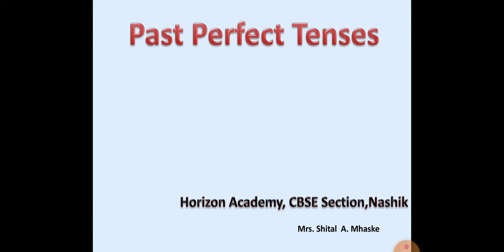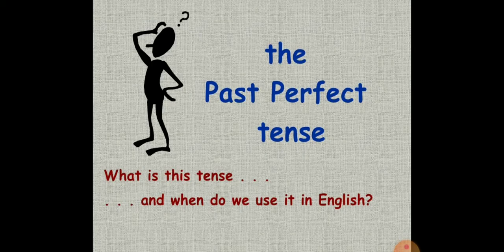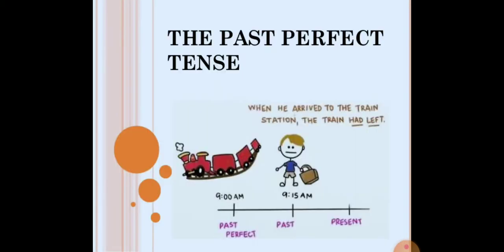In the previous video we learnt about the simple past tense and past continuous tense. So now we are going to start with the past perfect tense. What is there in this tense, we are going to learn through this video. See the example here. The example is: When he arrived at the train station, the train had left.